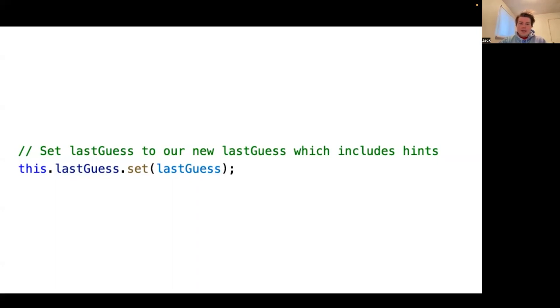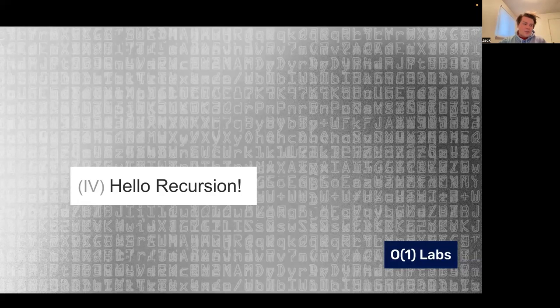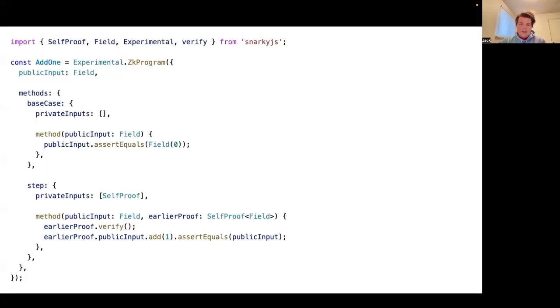But what gets very interesting is when we add recursion to this. Mina has the ability to run smart contracts that can take zero knowledge proofs as inputs to methods. So we can have a method in a smart contract on Mina and pass in a zero knowledge proof of some execution that happens outside of a smart contract, and we can verify it. So we'll get into this pretty quickly.